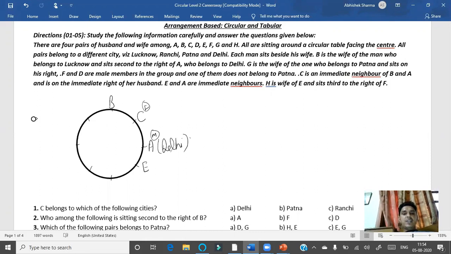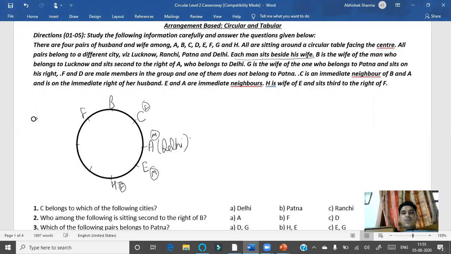H is the wife of E. Obviously, as written, each member sits beside his wife. So H is the wife of E, which means H must be here. H is the wife, so H should be female and E should be male. H is the wife of E and sits third to the right of F. That means F must be here, right?